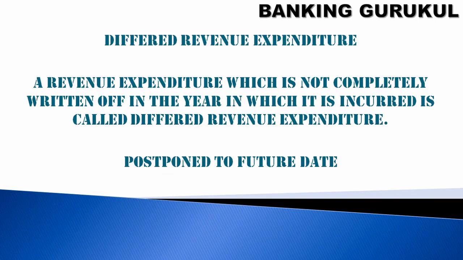A deferred revenue expenditure is a revenue expenditure which is not completely written off in the year in which it is incurred. Normally a revenue expenditure is totally written off at the year ending, when we write off all the income and expenditure. But if it is deferred to a future date, postponed to the future, then it is called deferred revenue expenditure.